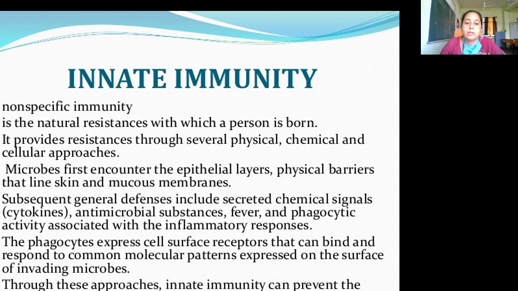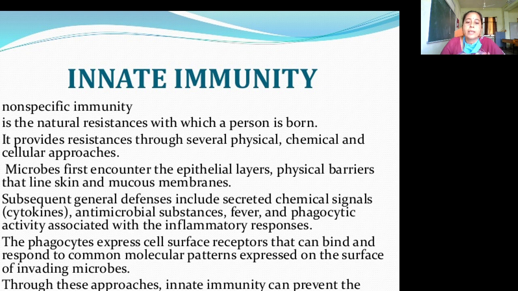Subsequent general defenses include secreted chemical signals and cytokines, antimicrobial substances, fever, phagocytic activity of the white blood cells, and inflammatory responses. All this helps the person defend against microorganisms or infection-causing agents.